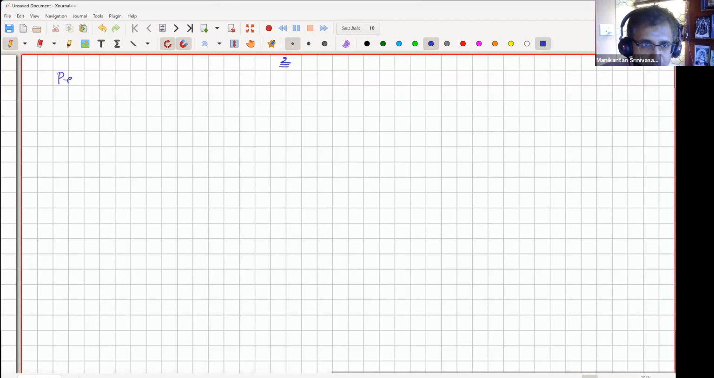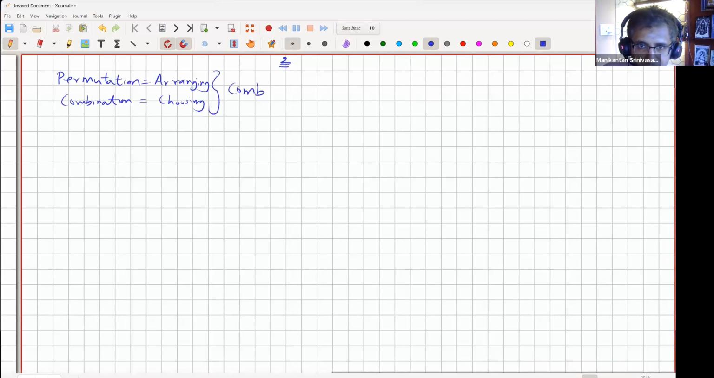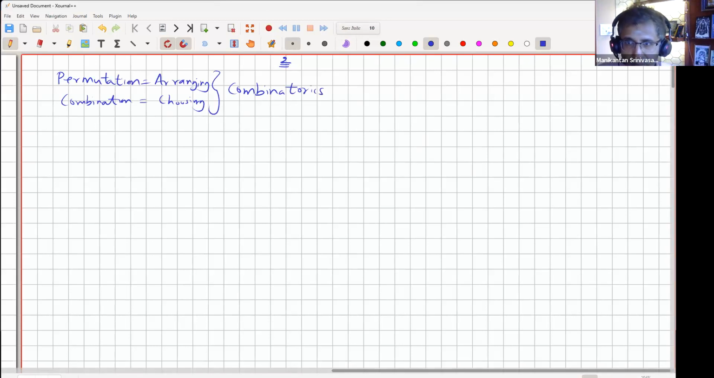So there are two things. Permutation is arranging. Permutation is the arranging game. And combination is choosing. Both of them together come under something called combinatorics. And of course, for probability you will need both. Probability is just, as you know, favorable cases by total cases. To calculate both the favorable and the total number of cases, we'll need permutation or combination depending on the question. So that's the high level.